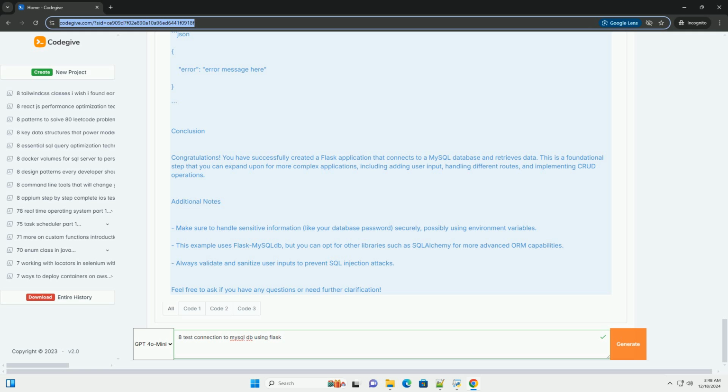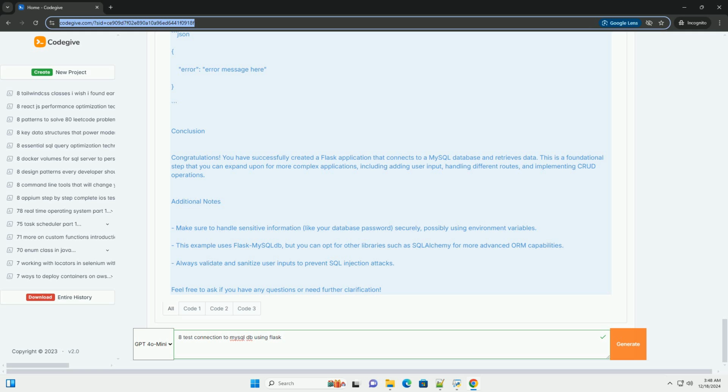Step 5, testing the connection. Open your web browser or a tool like Postman, and navigate to http://127.0.0.1:5000/test_connection. If everything is set up correctly, you should see a JSON response with the user data from the users table: id 1, username test_user, email test@example.com.